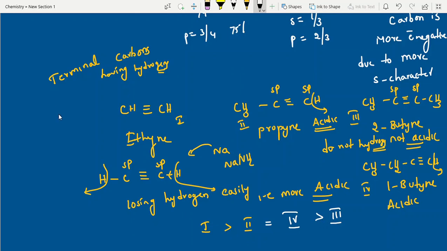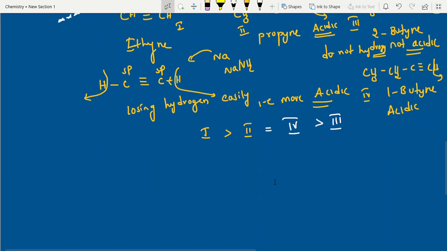It plays a very, very important role. Now, next, another important one. With this acidic nature, we can make higher alkynes. Suppose the question is like this.